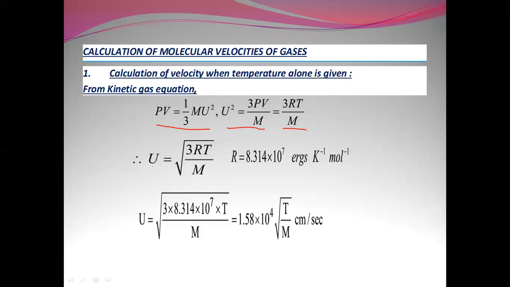Or you can say v is equal to root of 3RT by m. This is how we take the value, substituting the value of R in ergs, so we get the velocity in centimeter per second.